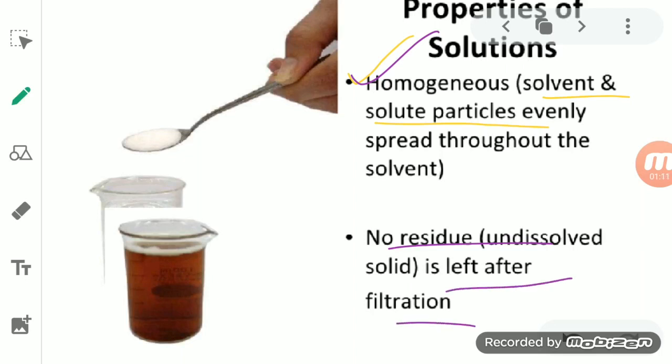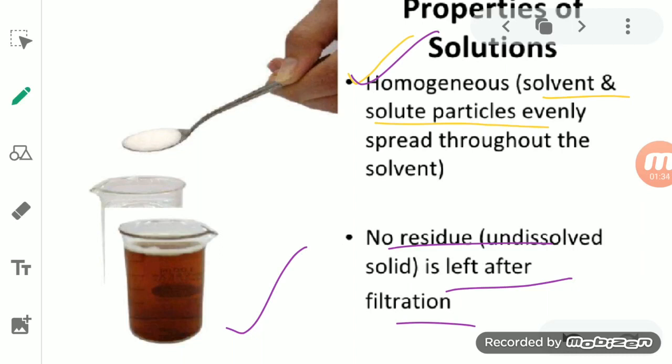What does that mean? If you make this solution, which is a homogeneous mixture, and you take a filter paper and filter this solution, say a sugar solution, which is a true solution,